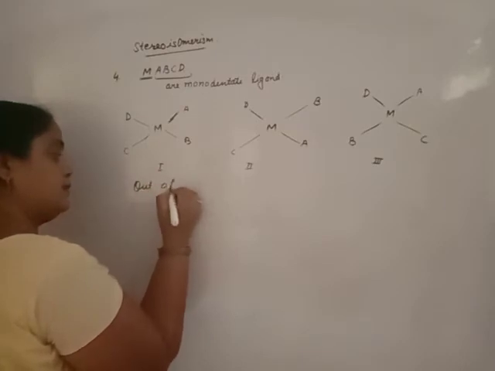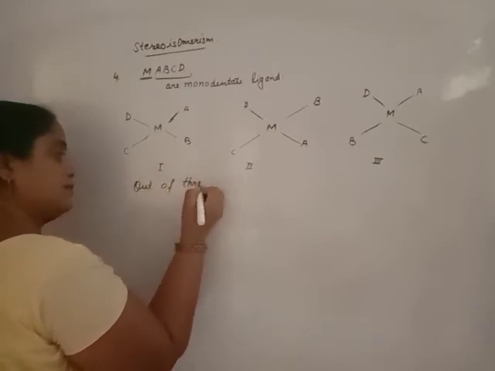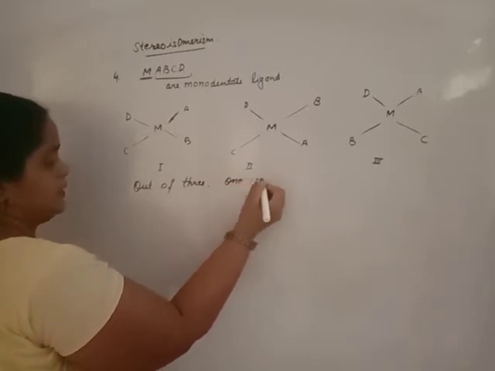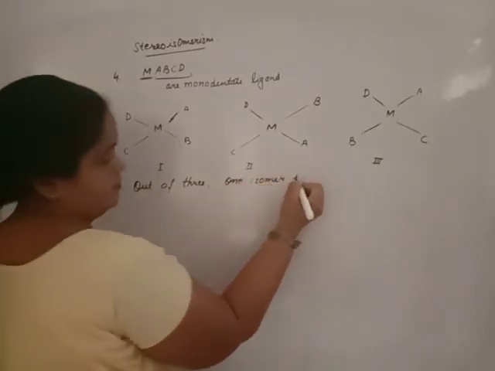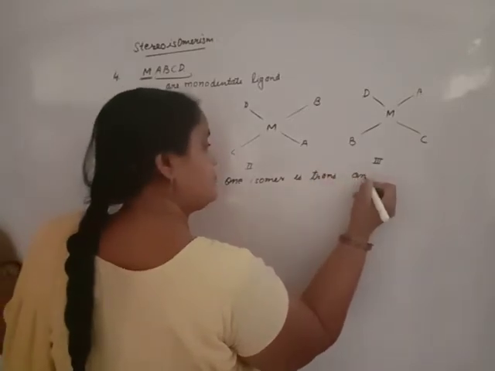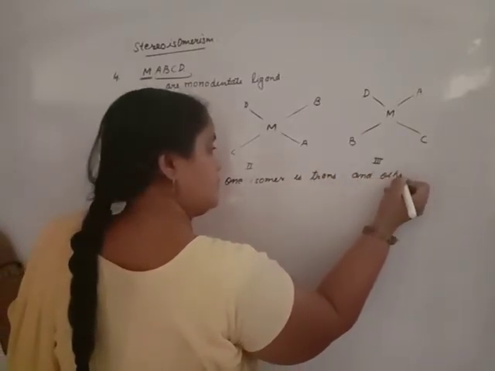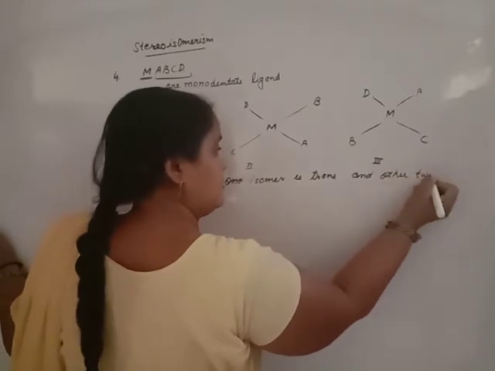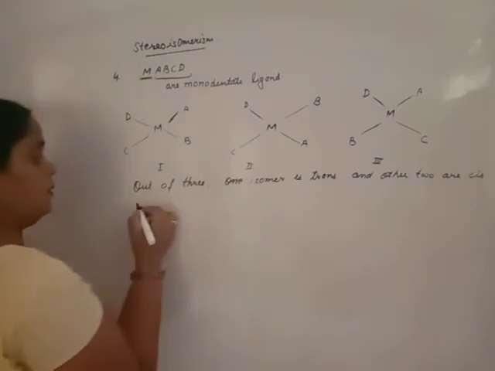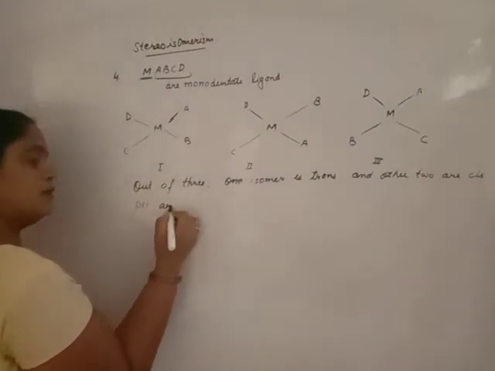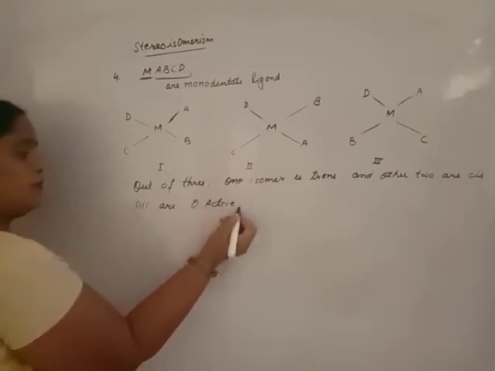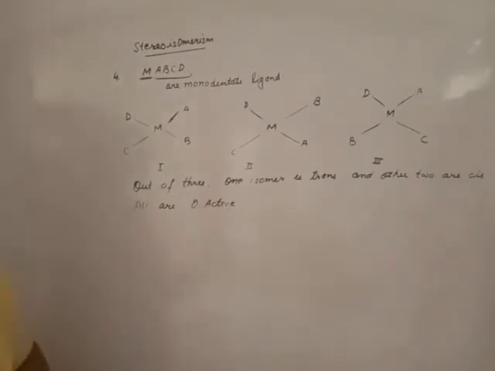Out of three, one isomer is trans and the other two are cis, and all are optically active because all form non-superimposable mirror images.